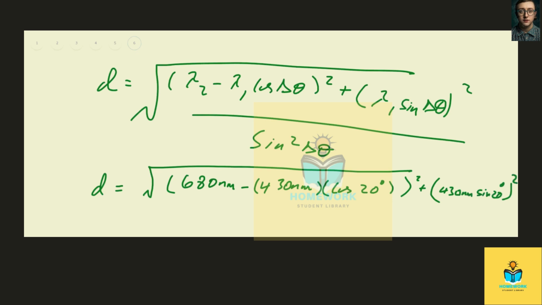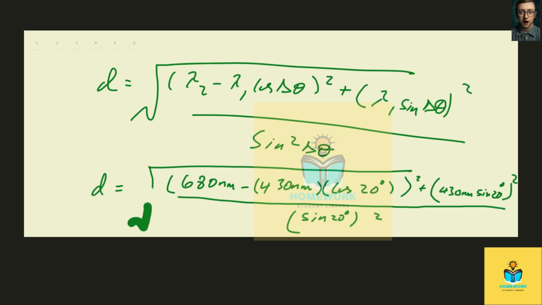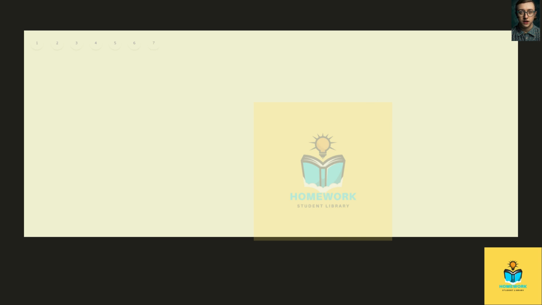Then we divide everything, and all this is under the radical, by sine of 20 degrees squared. It makes sense to extend this to make sure that we see what happens. We want to have a radical there. This is a radical.